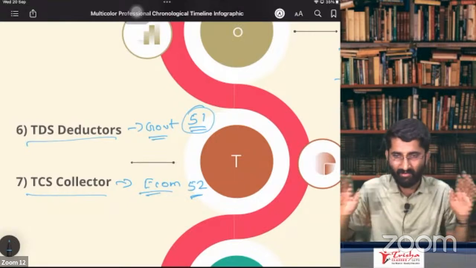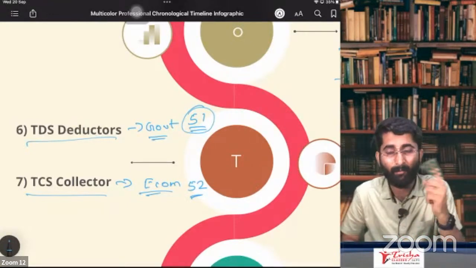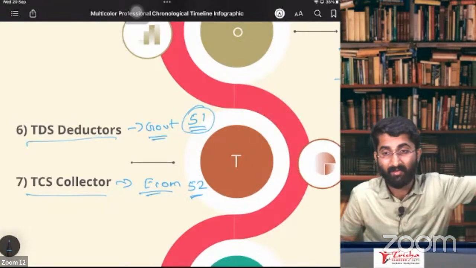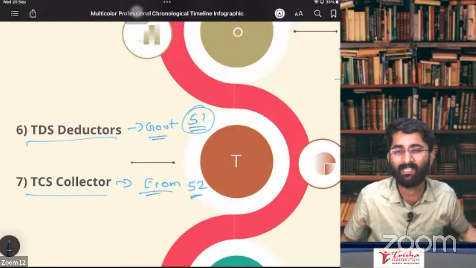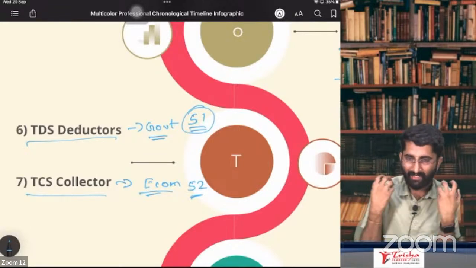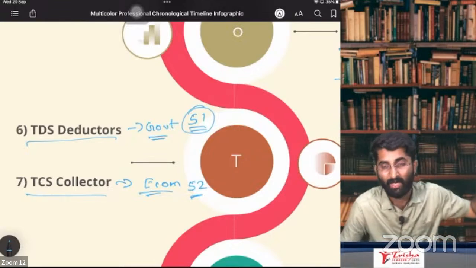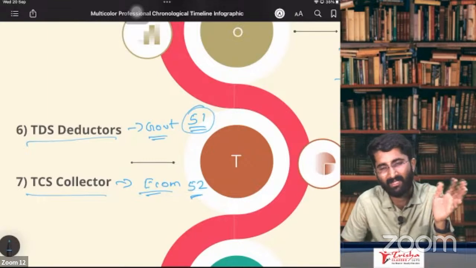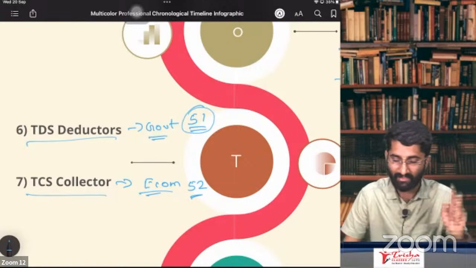Government departments. Now government departments, they are deducting the TDS. Now what do they have to do? They have to pay it on my behalf in the GST portal. How to pay it? Take the registration, pay it. TCS collectors, they are also collecting some extra amount from me. They have to pay it to the government. How do they pay it to the government? Take the registration, pay it to the government. Finish. Compulsory registration for TDS deductors and TCS collectors.